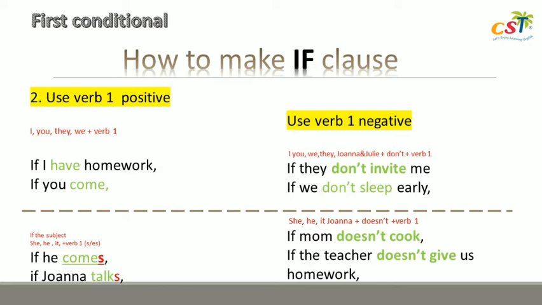How if your subject is she, he, it? If you use verb 1, you only have to put s or es behind your verb. For the example, if he comes, if Jonah talks, and the negative one, you put doesn't, and then verb 1. If mom doesn't cook, if the teacher doesn't give us homework, that's good news because you can relax a little bit. Remember, if your subject is she, he, it, or one person only, after verb you put s or es, and negative ones you use doesn't and verb 1. Please remember them, alright?